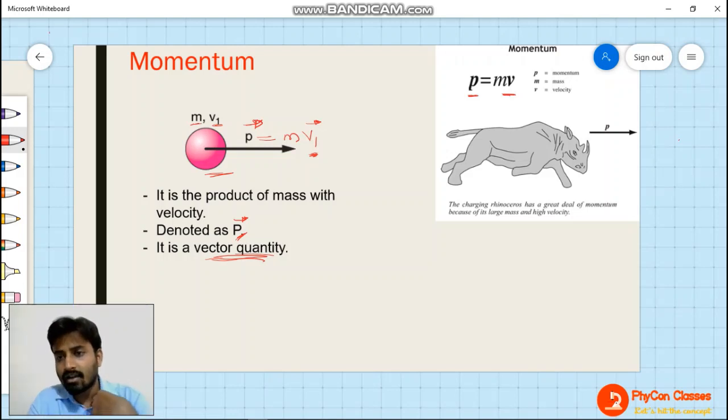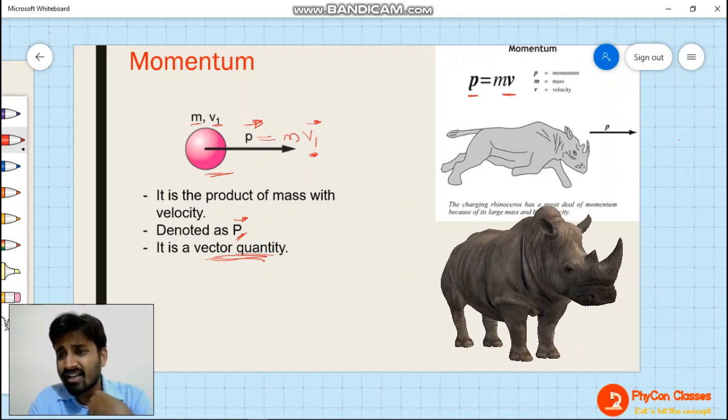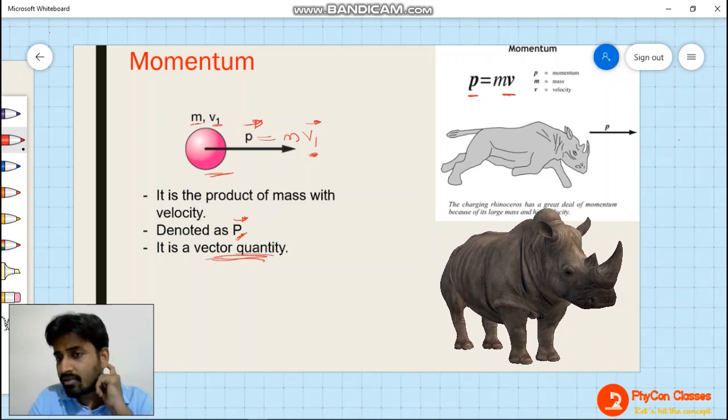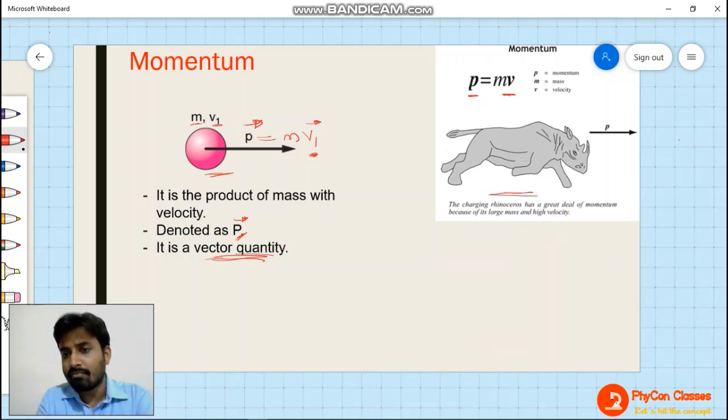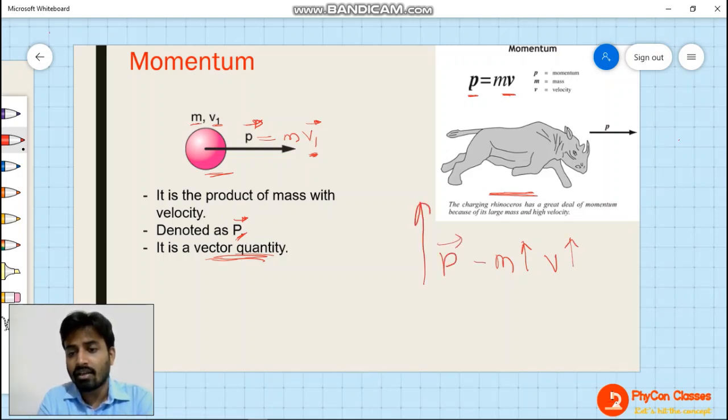Here also you can see P is equal to m into v, where a rhinoceros is moving with momentum p. Why am I showing this diagram? The mass of this particular animal is very high. If it is moving with a high velocity, then momentum is going to be much higher. A very high momentum this body will possess.